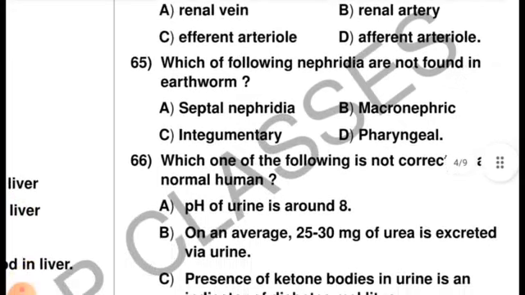Next question, question number 65. Which of the following nephridia are not found in the earthworm? Septal nephridia, macronephric, integumentary, and the last one is the pharyngeal. The correct option is B, the macronephridia. The macronephridia are not found in the earthworm.